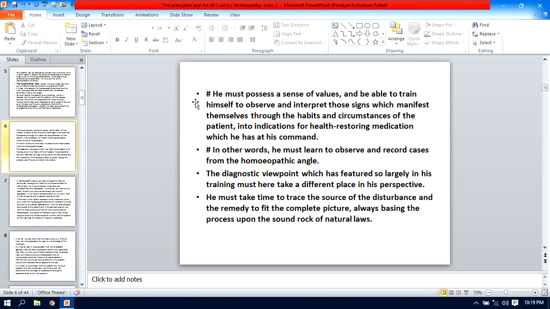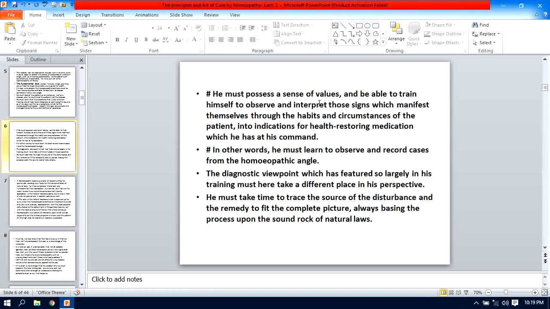Yes, he must possess a sense of values and be able to train himself to observe. Yes, while case taking he must observe all the body language, or he has to use all his senses for the observation of this patient, whatever symptom is manifested and how he